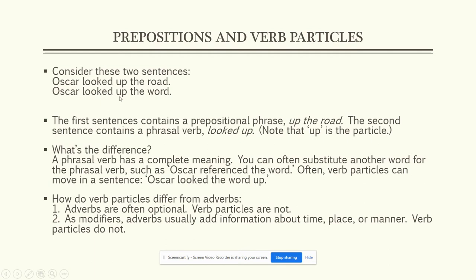With a phrasal verb, you could substitute another word. Instead of Oscar looked up the word, you could say he referenced the word. So you might see what I mean here. A phrasal verb is a verb that consists of a main verb plus what's known as a particle. So what's the difference? A phrasal verb has a complete meaning. You can often substitute another word for the phrasal verb. As I said, Oscar referenced the word. And often another way to tell the difference is that you can move, not always, but often, the particle away from the verb it's attached to. So you could say Oscar looked the word up, or Oscar looked up the word.